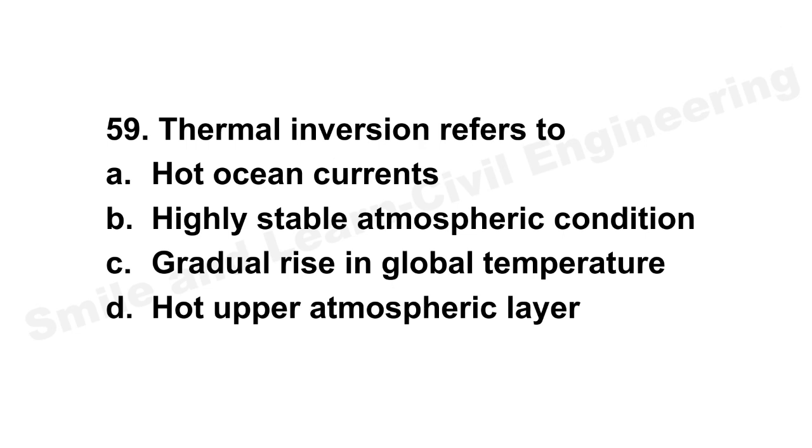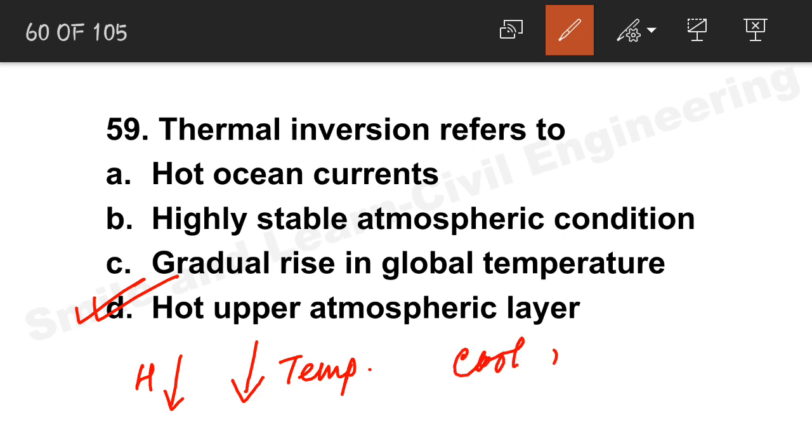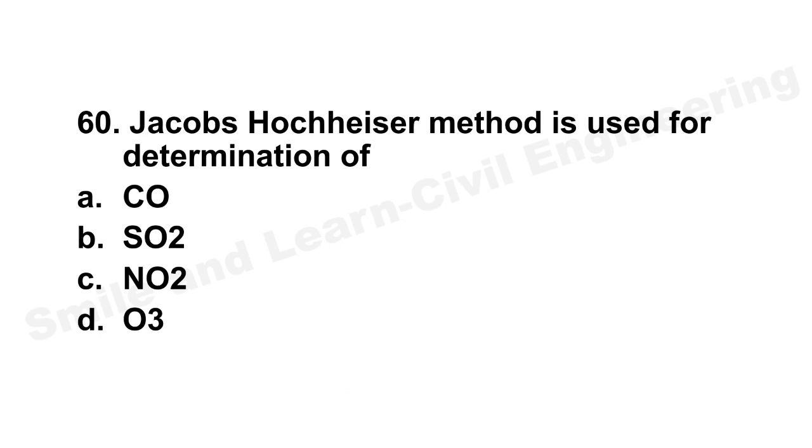Next question, thermal inversion. So what is a thermal inversion? It will have a hot upper atmospheric layer, because the temperature decreases as the height decreases. So the air layer will cool down in the atmosphere, and it will trap pollutants. This is one of the things. So option D is the correct answer. Let's move on to the next question.